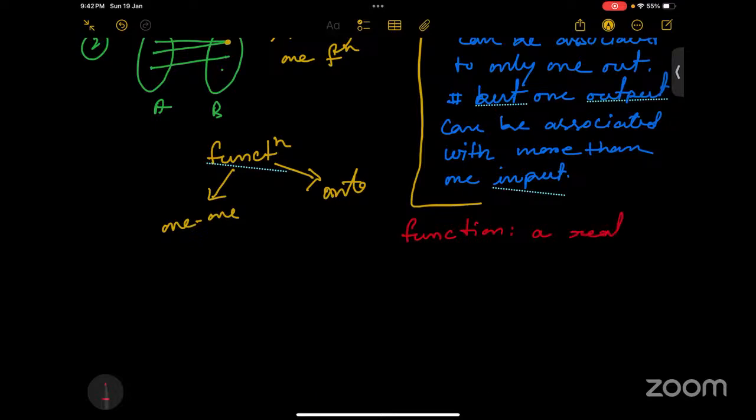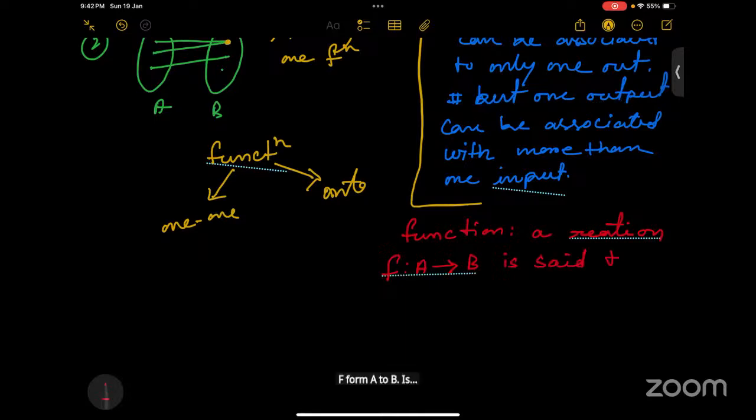A relation f from A to B is said to be a function if